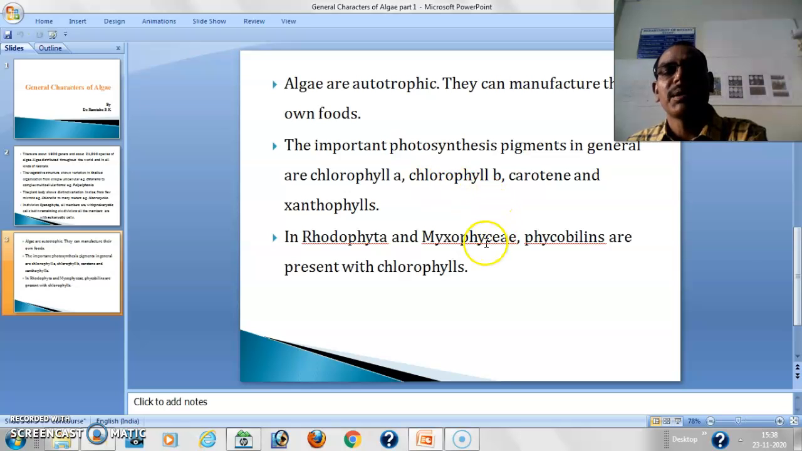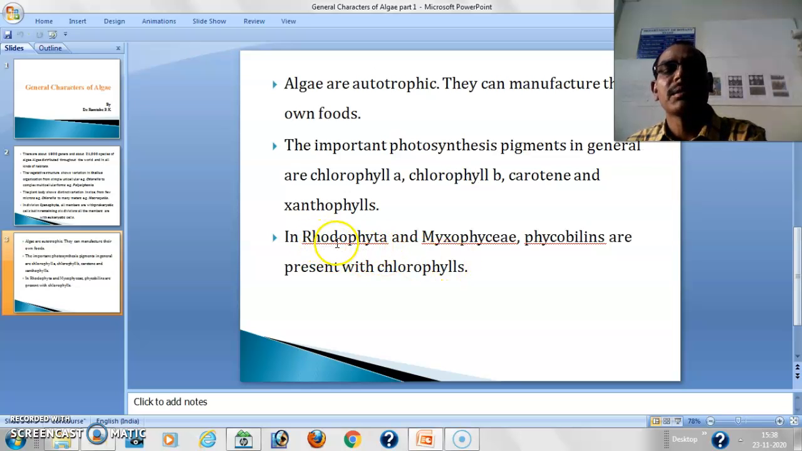and during this process of photosynthesis, algae can manufacture their own food materials. In division Rhodophyta and Myxophyceae, phycobilins are present. So phycobilins are nothing but particular proteins. Proteins are present in these 2 divisions.